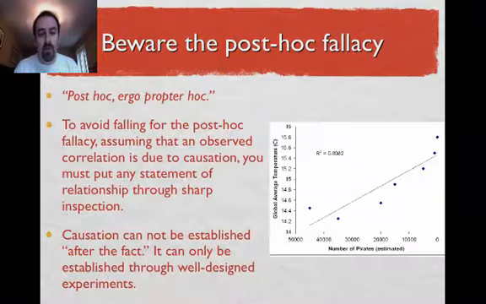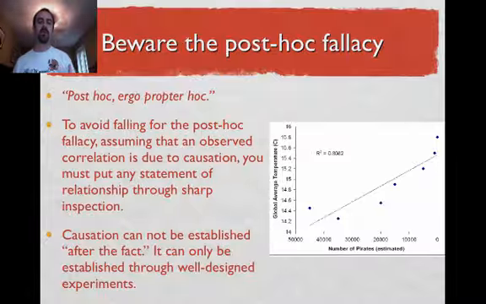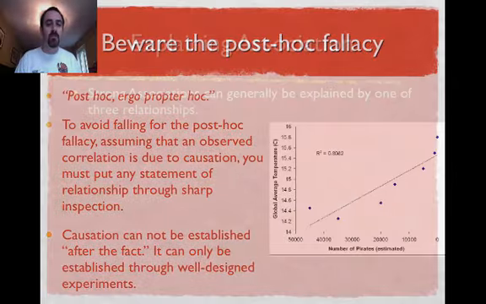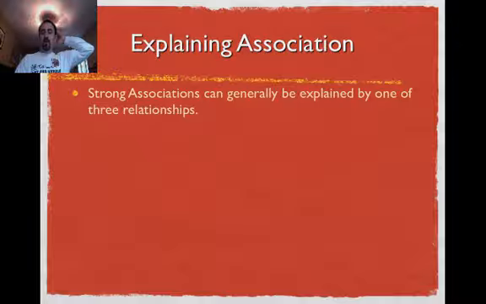Obviously it's silly, but the idea is that we can't establish causation after the fact. That is, we can't go hunting for two pieces of data and say, here, these two things are related, therefore they must be causal relationships. The only way we can actually show causation is if we have designed an experiment that has intentionally altered something in order to see what the outcome is. So we can't just take two pieces of data and put them together and say, oh, there must be a causal relationship.